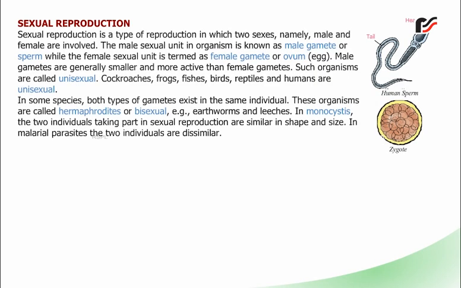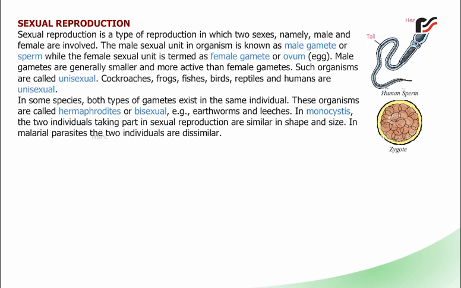Sexual reproduction. Sexual reproduction is a type of reproduction in which two sexes, namely male and female, are involved. The male sexual unit in an organism is known as the male gamete or sperm, while the female sexual unit is termed the female gamete or ovum, egg.